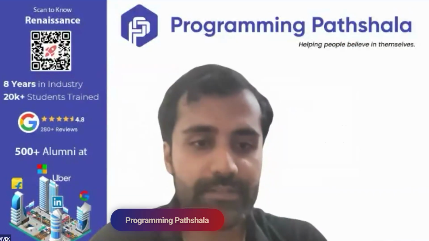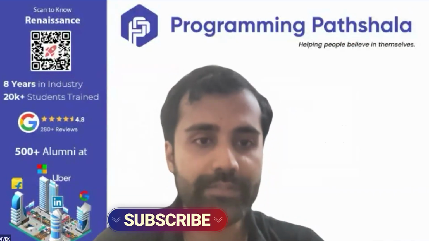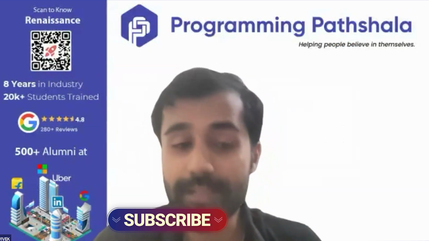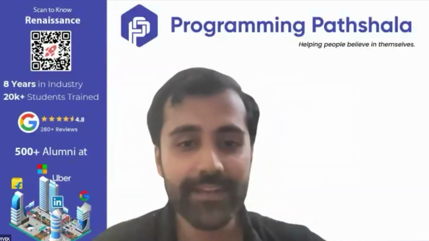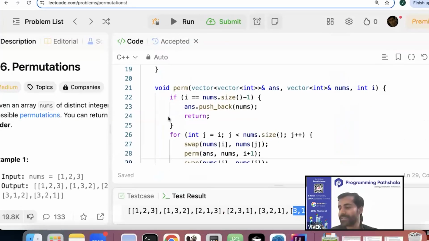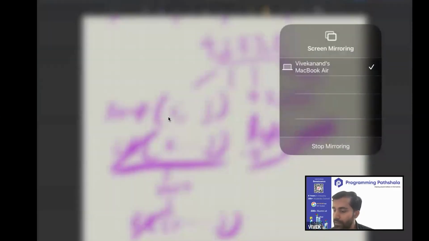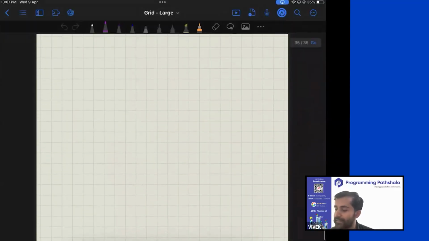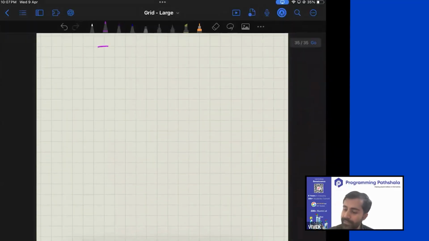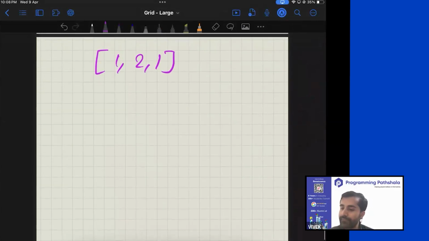Now, there is one question, which is again, like, let's say you have solved this question and the interviewer is still not satisfied. The interviewer would just bombard another question at you. So you can think about this question. It's another good variation of it, where it is said that now, so far you had distinct elements. But what if you have repeated elements? Let's say you have 1 2 1. Can you tell me how many permutations will it have?